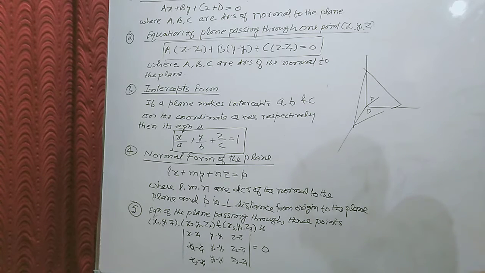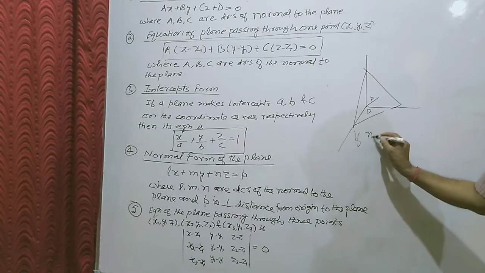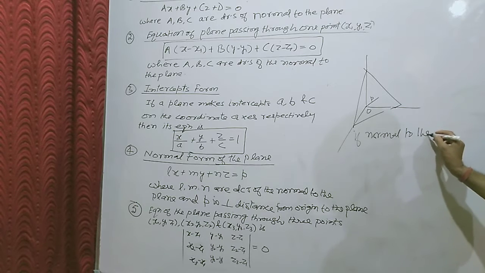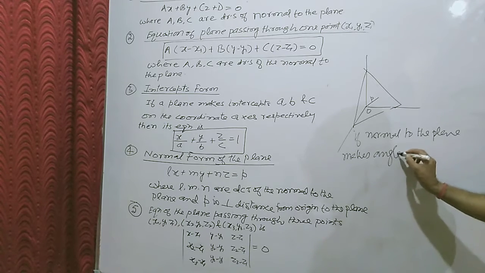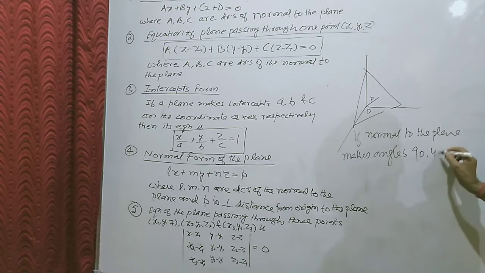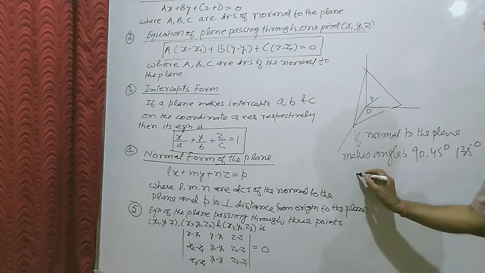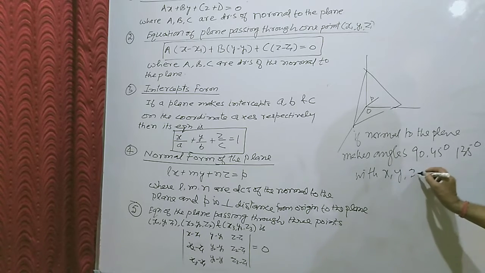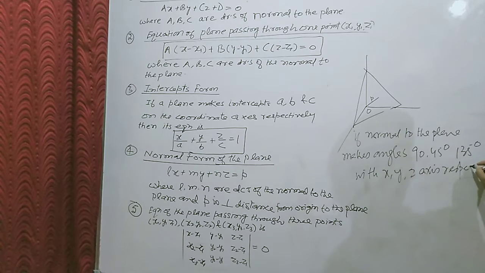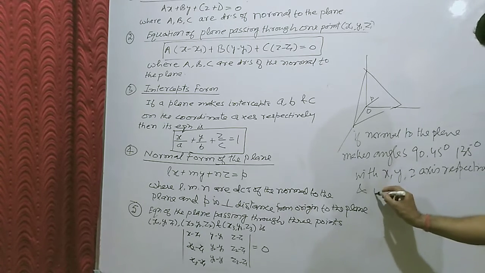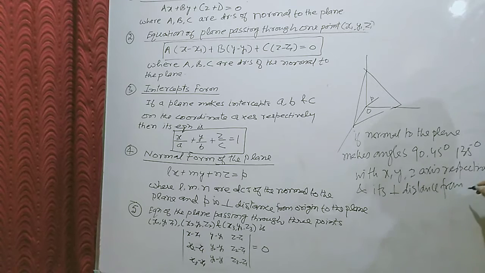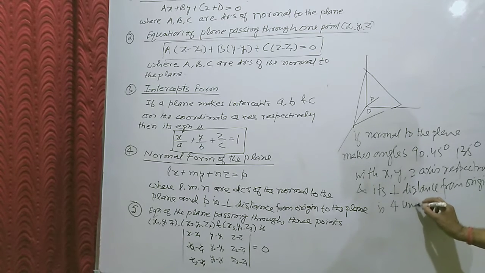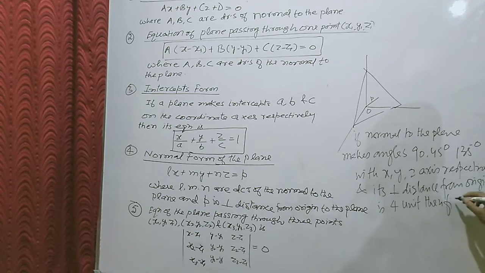For example, if the normal to the plane makes angles 90, 45 and 135 degrees with the x, y, z axes respectively, and its perpendicular distance from the origin is 4 units, then find the equation of the plane.